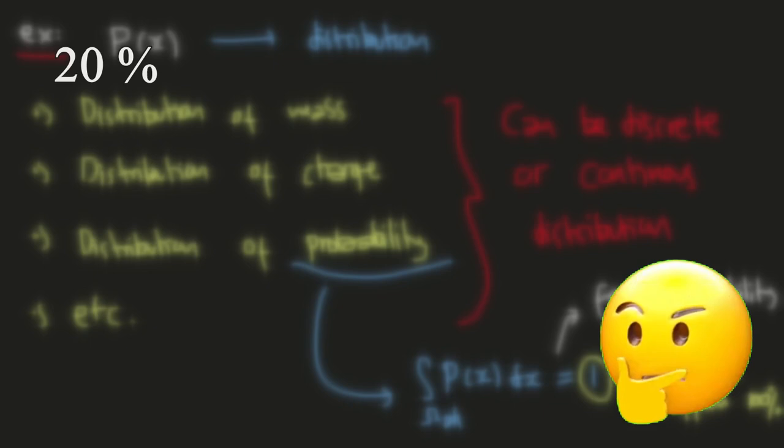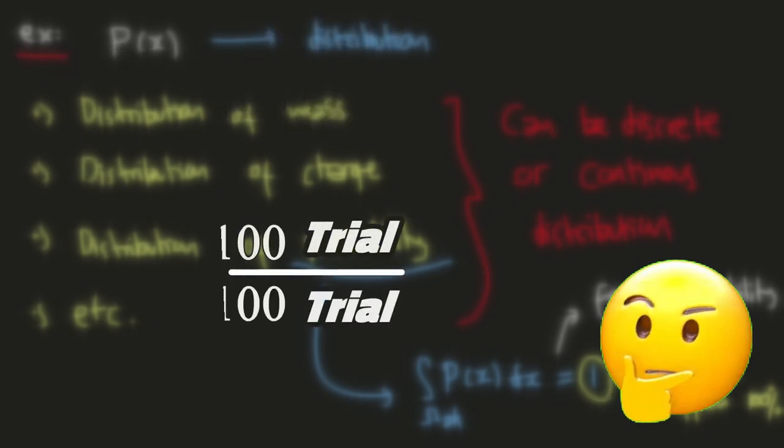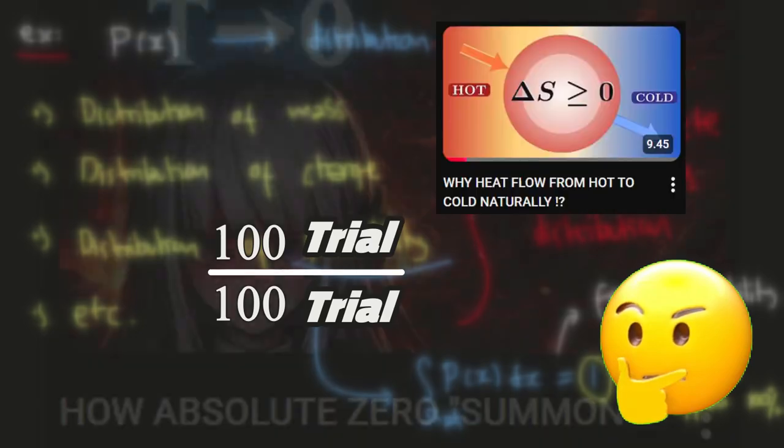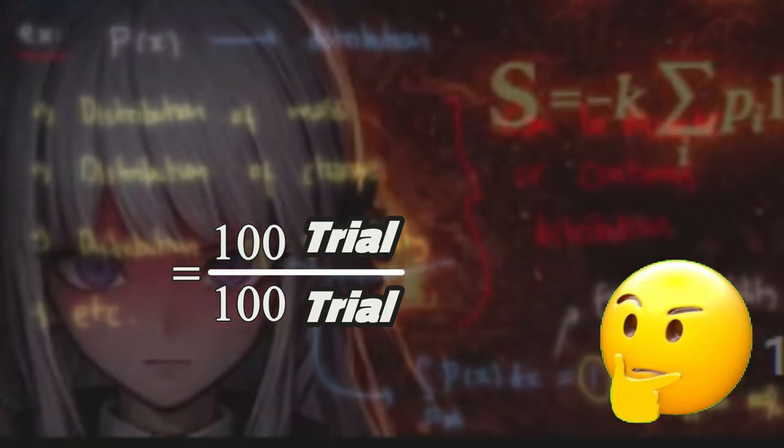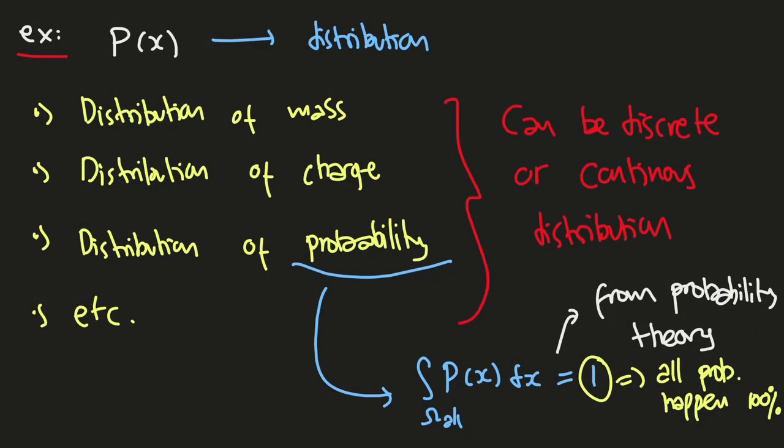It means that the possibility of it happening is only 20 over 100. So if 100 over 100 may happen, it means that it must happen, or all combinations of states that may happen, I mean in entropy and statistical mechanics, 100% may happen at all. That's the concept that we will use in the next video.